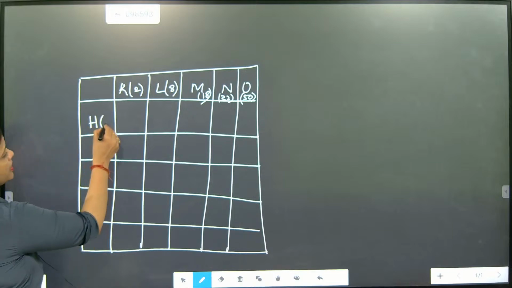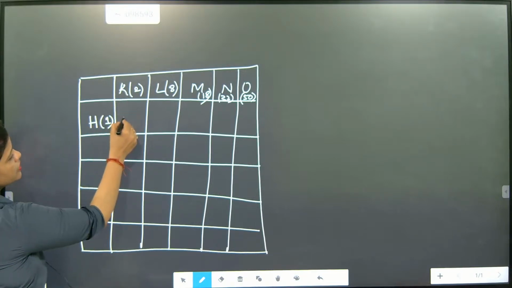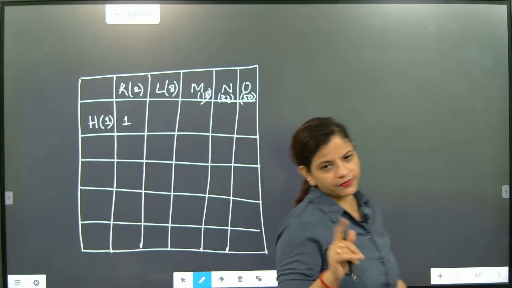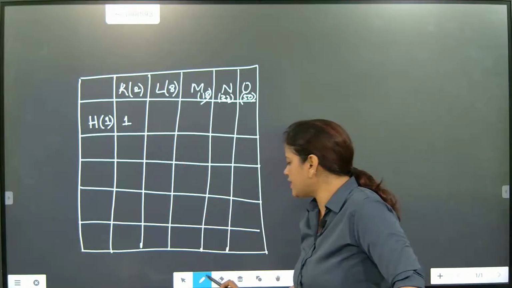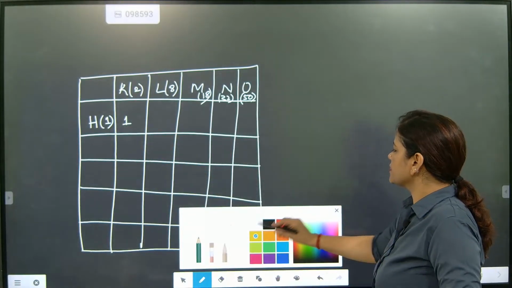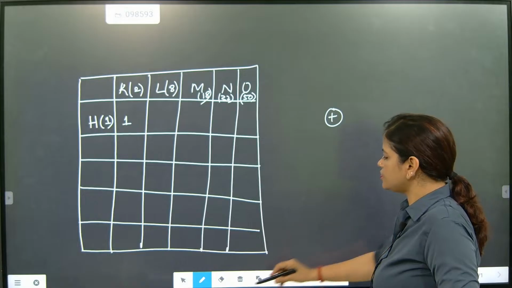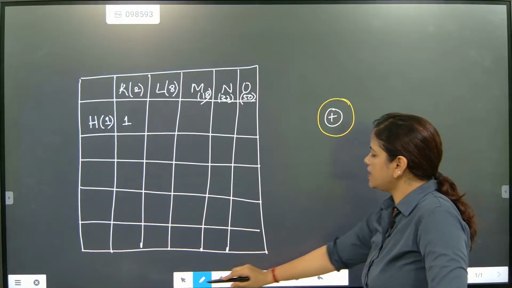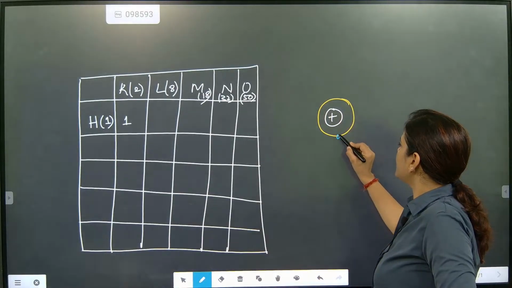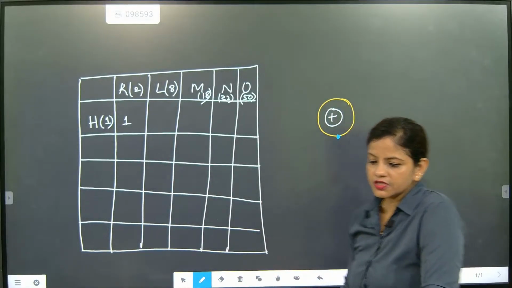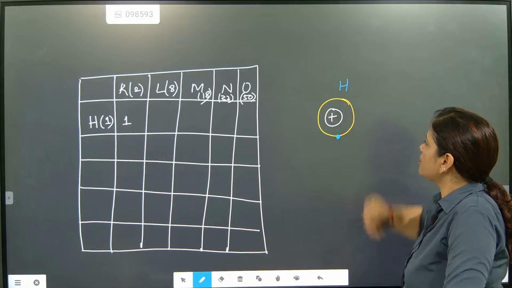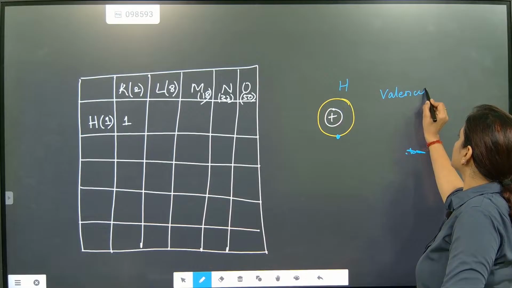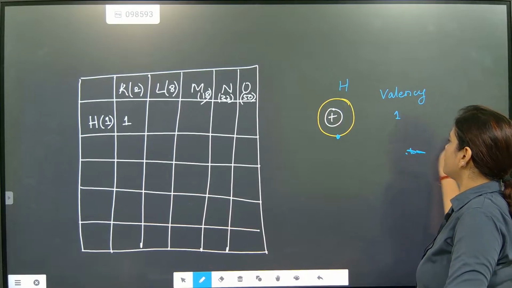Hydrogen atomic number is 1. So that means only the first orbit will fill. How much is the capacity? 1. So now how will the hydrogen atom look? So let's talk about the hydrogen atom. This is exactly the nucleus of hydrogen. Now when we talk about hydrogen, how many electrons does the first orbit have? Only one electron. Got it? So this is hydrogen and the first orbit has one electron. So what is its valency? Its valency is 1. Okay.